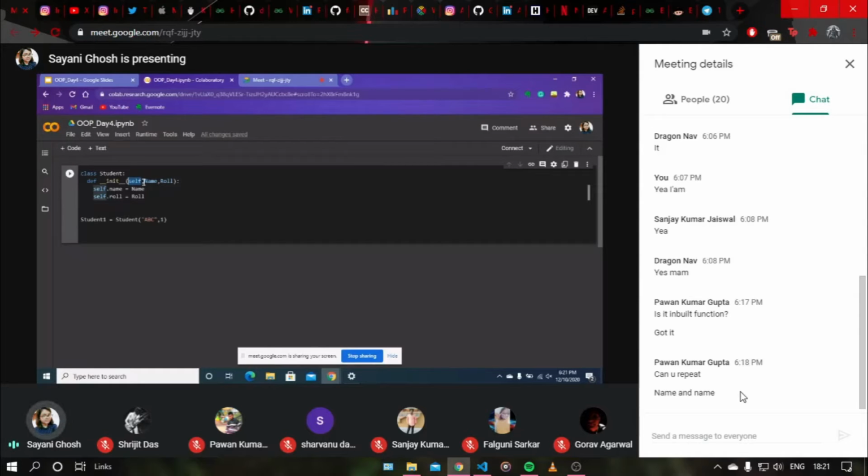So is it now clear? What I was trying to say is, this init function will actually initialize student 1's data as ABC and 1. But as you said, if we directly push it into the parameters, then what will happen? It will not get saved. It will just get pushed as a regular function. It will not be saved into student 1's data. So is it clear now?